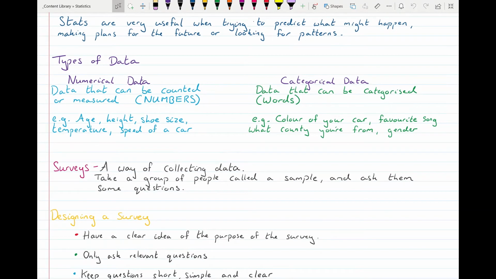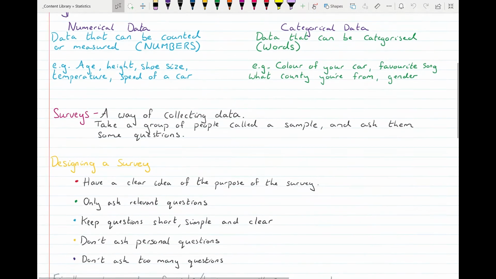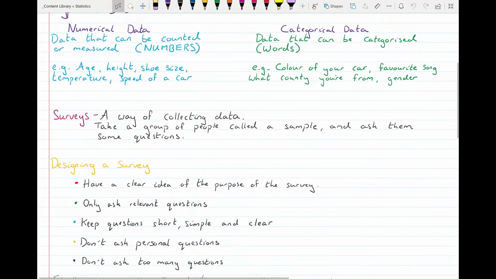Surveys are a good way of collecting this data. So a survey is where you take a group of people, which we call a sample, and you ask them questions. So you give them a survey to fill out, where they'll answer these questions and give you back some data. When designing a survey, there's some things here that you need to consider to make it a good survey, because you're trying to get as many people as possible to answer it.